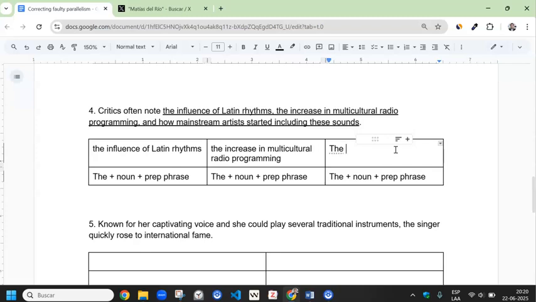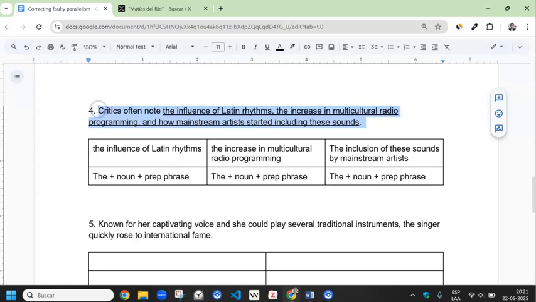So the strategy that I'm thinking of here is changing this ing verb including to a noun. The inclusion, that's the noun for including, and the prepositional phrase of these sounds. And here we can't leave out mainstream artists, so we will use another prepositional phrase by mainstream artists. And the corrected sentence then is, I'm copying and pasting.